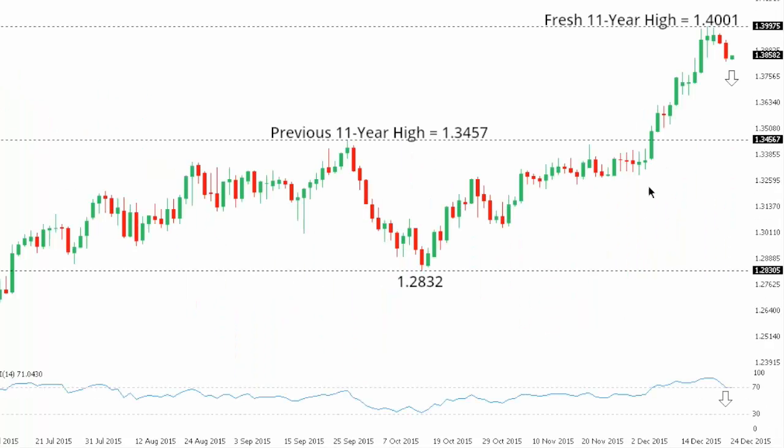Dollar CAD. So dollar CAD is finally showing signs of a correction off recent fresh 11-year highs just over 140, with the market pulling back below 139 and showing room for deeper corrective declines, potentially back towards the previous 11-year high from September in the 134.57 area.